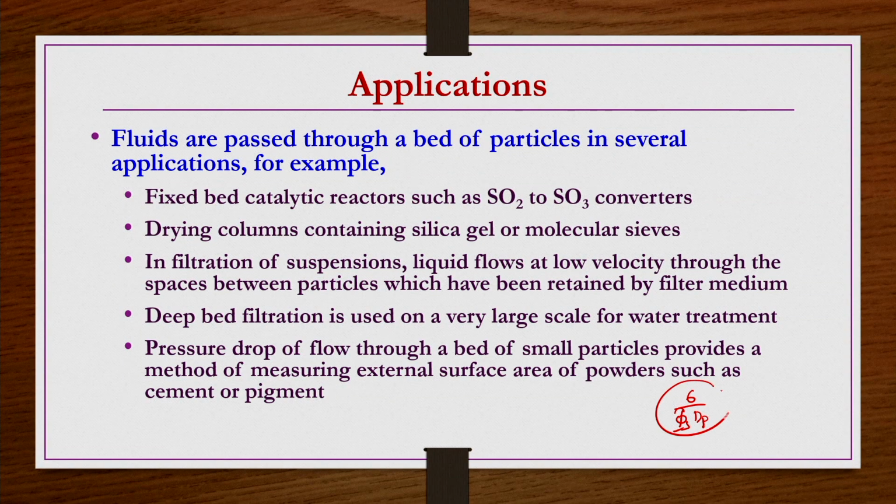So, under such conditions, if you know the average velocity experimentally, then you can know the Reynolds number. If you know the Reynolds number, then you can know the pressure drop experimentally, right. You can also calculate the pressure drop experimentally, and corresponding to that pressure drop, you can calculate the velocity etc., and then you can use the equation that we are going to apply here. Then we find expressions like 6 by pi s dP in our equation, which is nothing but Sp by Vp. Finding Sp by Vp is very difficult, especially for very small particles in general.